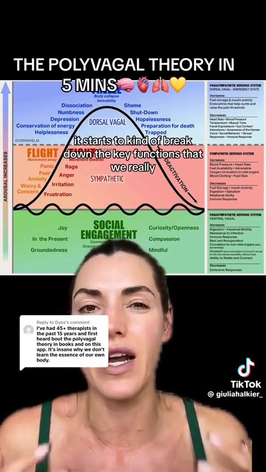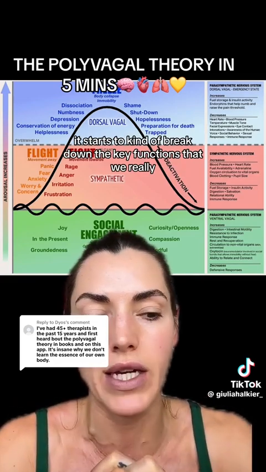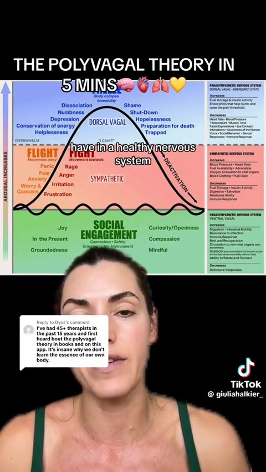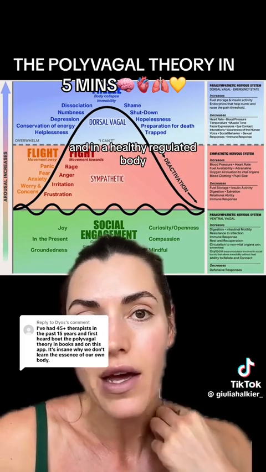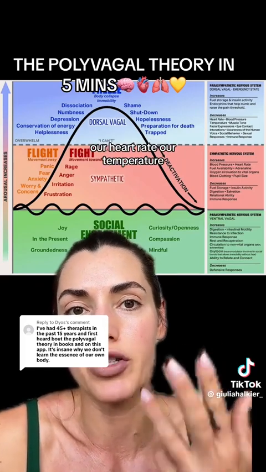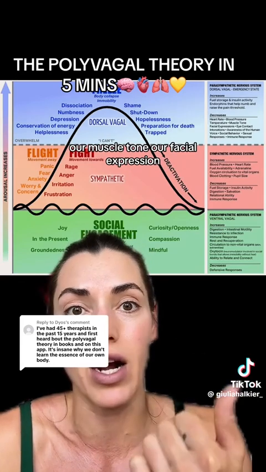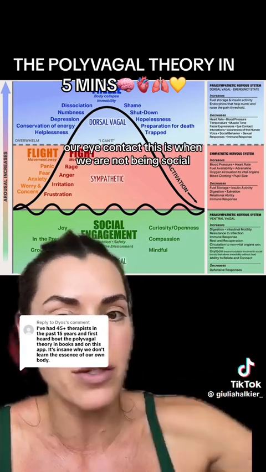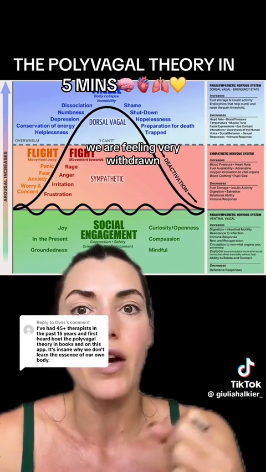And so it starts to break down the key functions that we really have in a healthy nervous system and in a healthy regulated body. Things start to decrease, like our blood pressure, our heart rate, our temperature, our muscle tone, our facial expression, our eye contact. This is when we are not being social. We are feeling very withdrawn. We don't want to go outside.